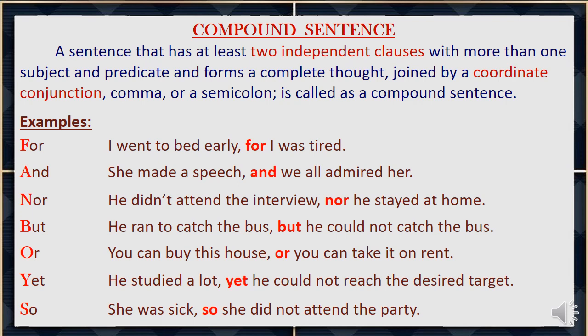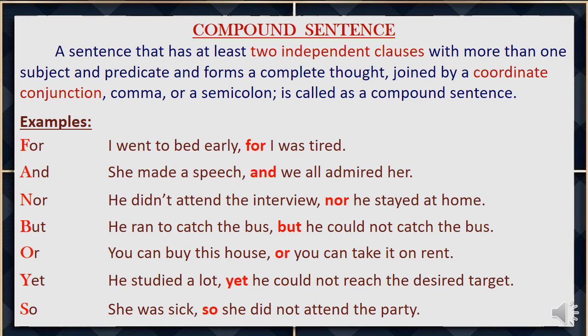We can easily identify a compound sentence by the acronym FANBOYS. Here, F stands for, A stands for and, N stands for nor, B stands for but, O stands for or, Y stands for yet, S stands for so.